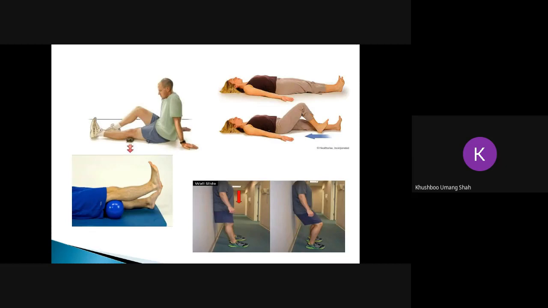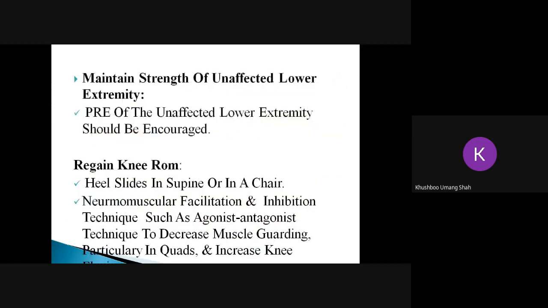Now generally, we always focus on the operated leg, but we don't focus on the unoperated leg. But it's also important to maintain the strength. I'm not saying increase the strength, maintain the strength of the unaffected limb also. So all the muscle setting exercises of the unaffected leg should also be given, so that the person doesn't develop atrophy and the strength does not deteriorate. Now, next slide.